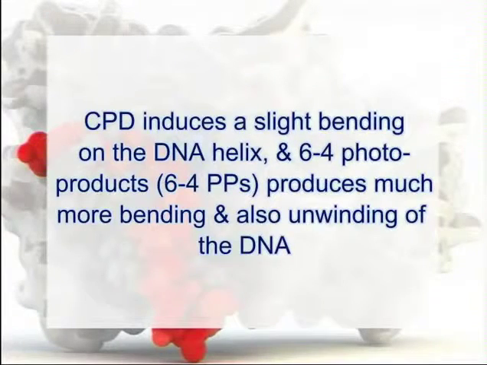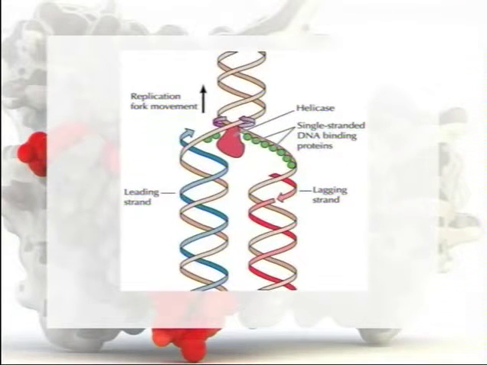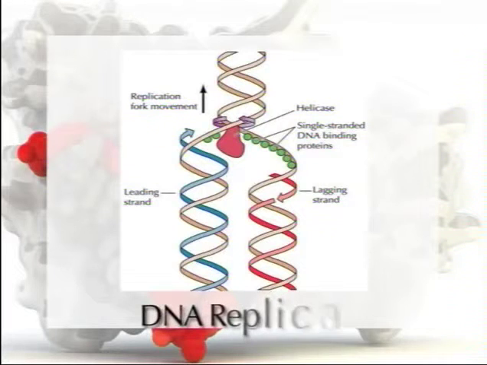The cyclobutane pyrimidine dimers and 6,4 photoproducts produce different types of structural distortions within DNA. The cyclobutane pyrimidine dimers induce a slight bending on the DNA helix, and 6,4 photoproducts produce much more bending and also unwinding of the DNA. These lesions inhibit DNA replication and transcription and also promote mutagenesis.